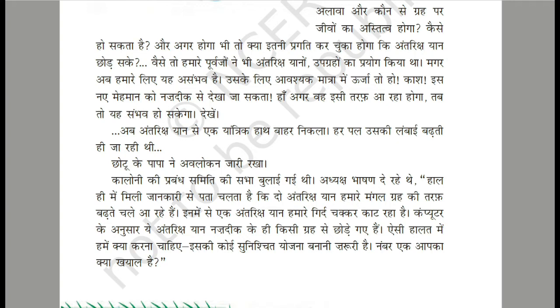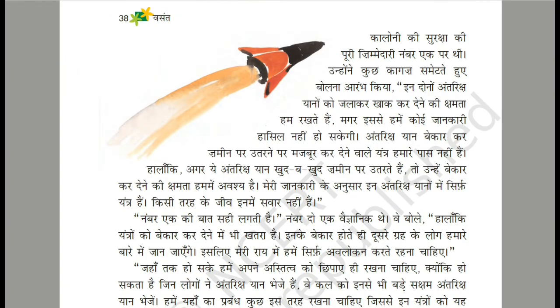Number 1 has the full responsibility for the security of the colony. He started speaking by collecting some papers. "We do have the ability to burn these two spaceships, but this does not help us. The information will not be available. We do not have the equipment to force a spacecraft to land on the ground. Although if these spacecrafts land on their own, then we must have the ability to make them useless. According to my knowledge, there are only machines and no living beings inside." Number 1 is right. Now number 2 was a scientist.